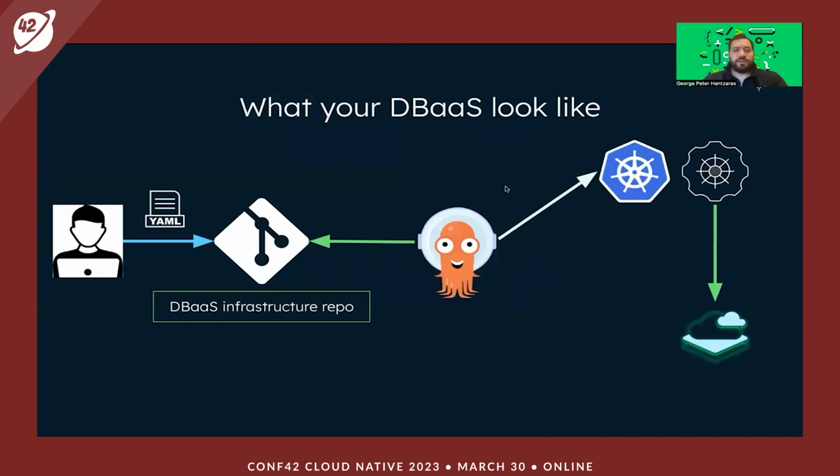And finally, this is what our database as a service looks like. Initially, the developer develops the file and pushes it to the Git repo, when usually we would have a PR open at that point. When that's merged to the specific branch that we have Argo watching, then Argo would be triggered. It would pull the changes and apply them in Kubernetes, and then as a new custom resource is deployed, the Kubernetes operator would take over and call the Atlas API and create the resources, the users, the databases that we need, and so on.